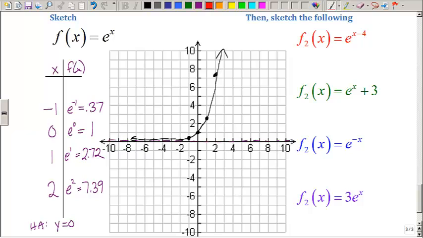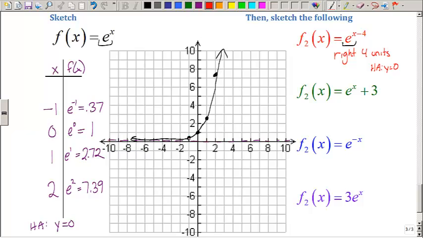My red function is f of x equals e to the x minus 4. Notice we have the same parent function, e to the x. So because I have the same parent function, I'm going to use the same black function, and then I'm only going to minus 4. To the x means right 4 units. Because I did not shift up or down, my horizontal asymptote will stay the same.